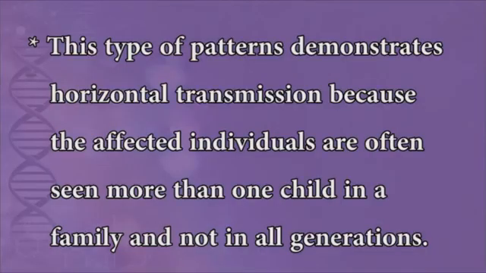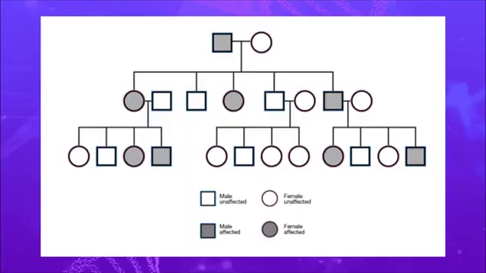It is also common to see affected individuals with unaffected children. This pattern demonstrates horizontal transmission because the affected individuals are often seen in more than one child in a family and not in all generations. The affected individuals trace a horizontal line through the pedigree.